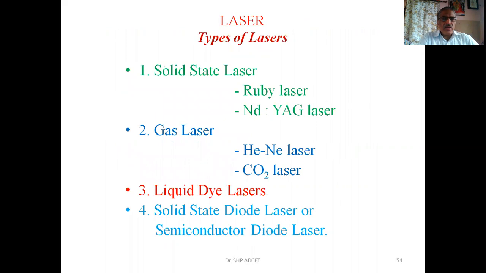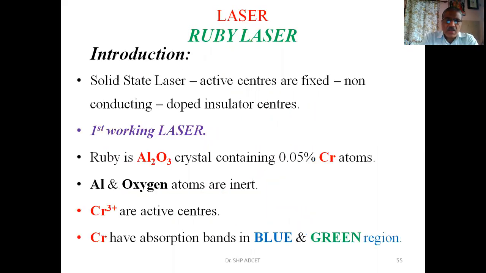There are different types of lasers: solid state lasers, gas lasers, liquid dye lasers, then semiconductor lasers. The initial laser, introduced by Maiman in 1960, has some disadvantages. It was very difficult to start the beam of a laser, and it was very difficult to stop it.